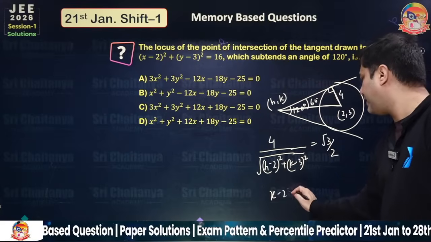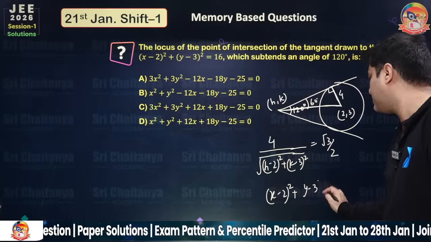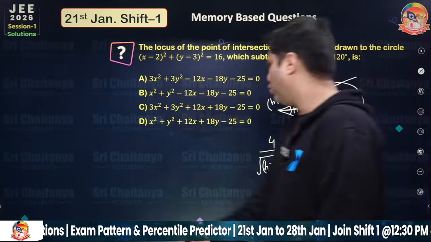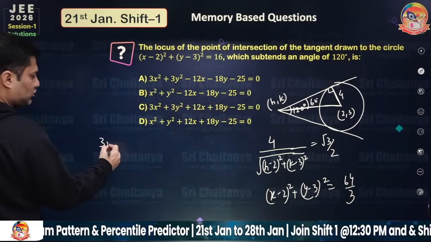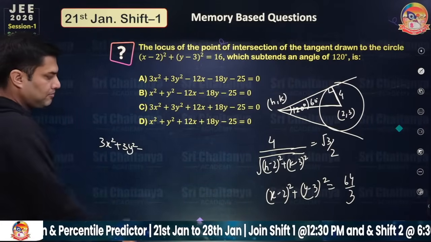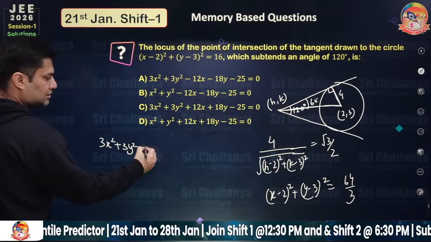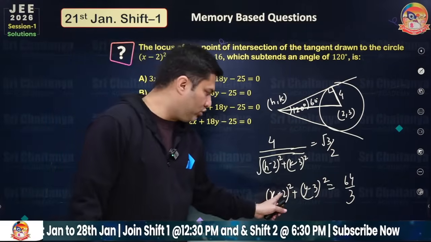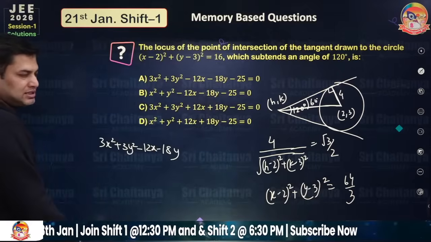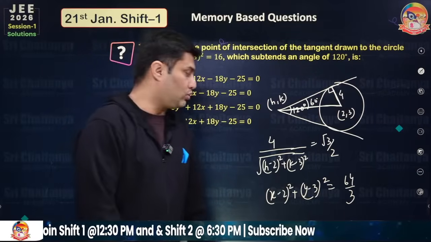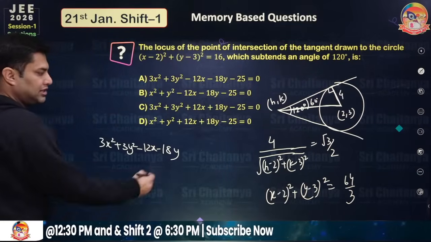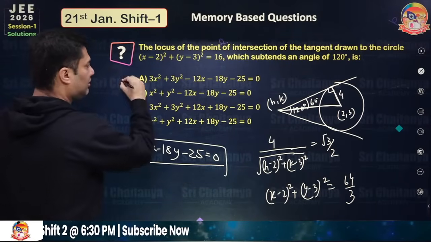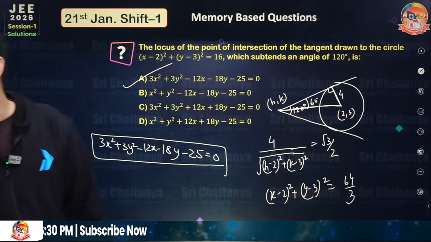Squaring both the sides, (x - 2)^2 + (y - 3)^2 equals 64/3. If you open the bracket, you will get 3x^2 + 3y^2, 4 into 3 is 12x, minus 18y. And if you multiply 3 into 4, 12 plus 27, 39, 39 minus 64, minus 25. Cross multiply, you will get your option A. Option A is the right answer.